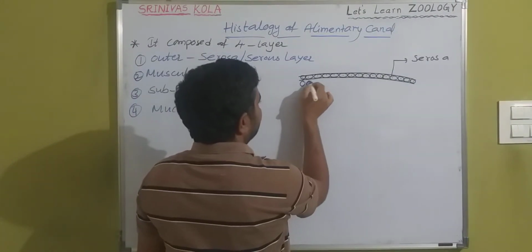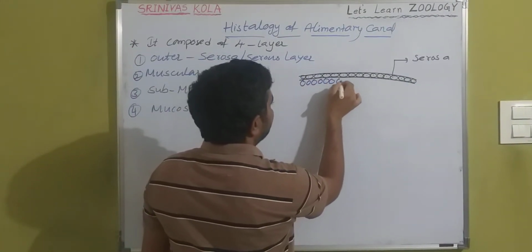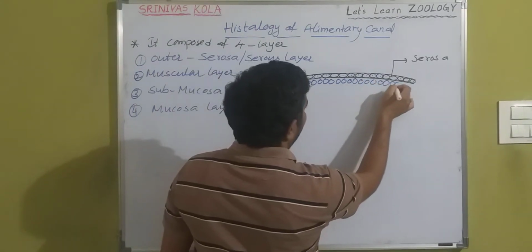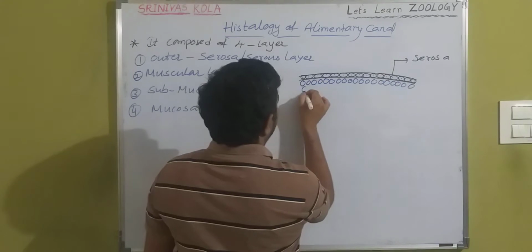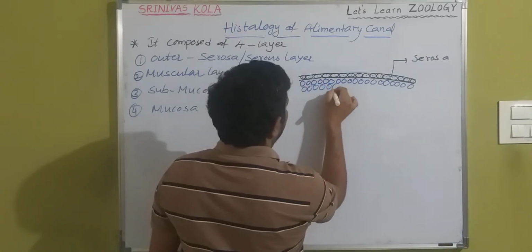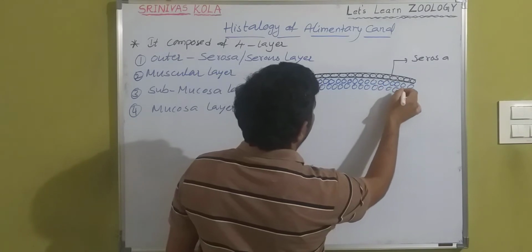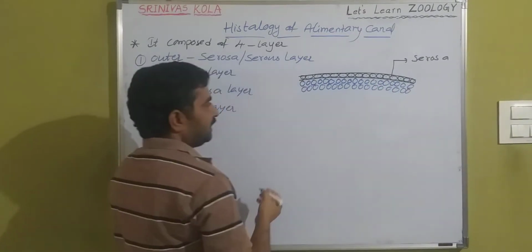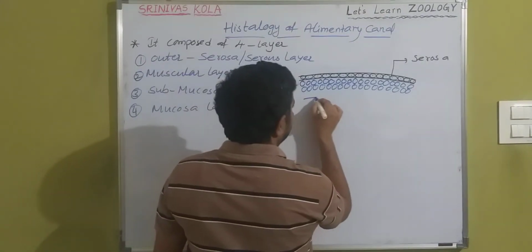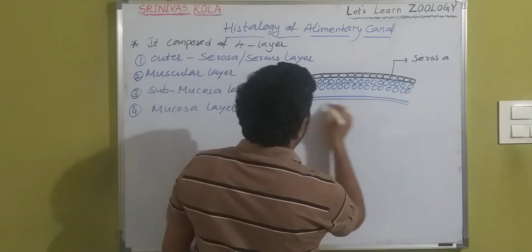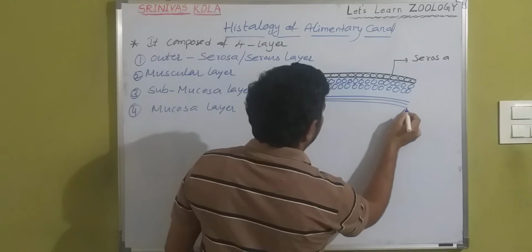Here this is the longitudinal muscular layer, and it is followed by the circular muscular layer.